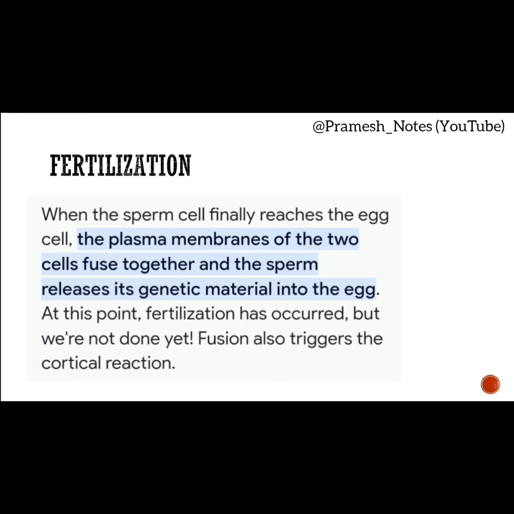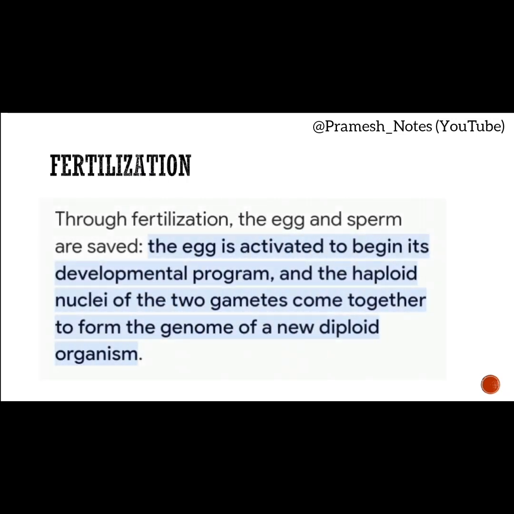When sperm meets egg, the plasma membranes of the two cells fuse together and the sperm releases its genetic material into the egg. After this, the cortical reaction, that is a chemical combination, happens as we already discussed. The fusion leads the egg to be activated and it begins its developmental program, and the haploid nuclei of the two gametes come together to form the genome of the new diploid organism. In this way, the formation of the first zygote happens.